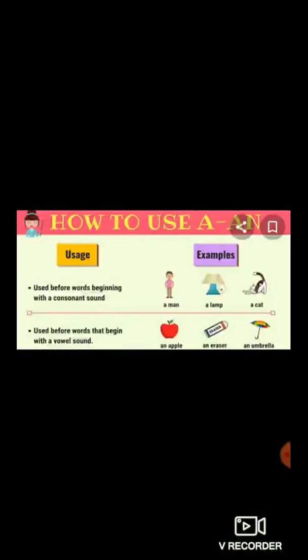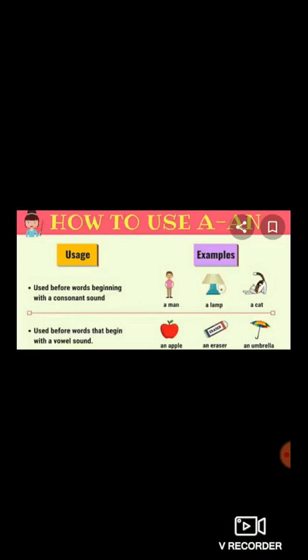So how to use a? Yes, a is used before words beginning with a consonant sound. For example, 3 examples are given here. A man. Man is a word which begins with a consonant sound. You can see the word starts with m.